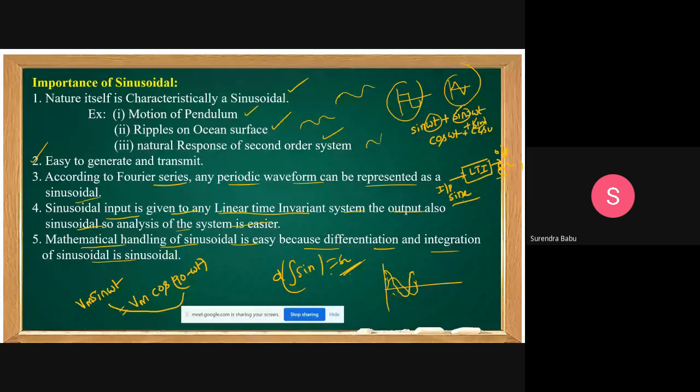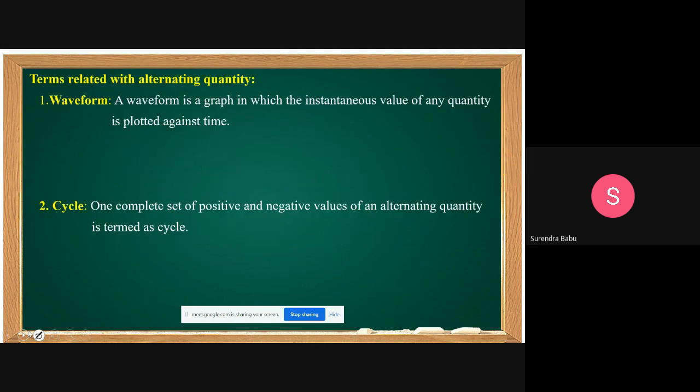Then what can you get? Sine. That angle is only 90 degrees only. But the function is the same only. The function is sine and cosine, but the shape of that waveform is the same, only the angle will change. Because of these reasons, we are preferring the sinusoidal functions.